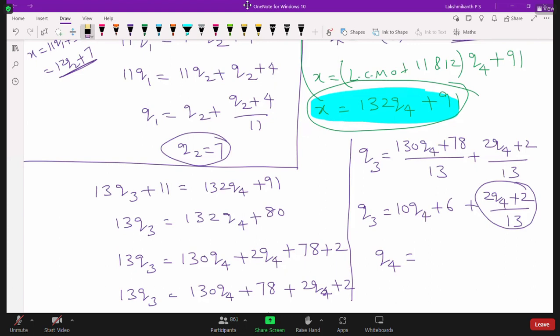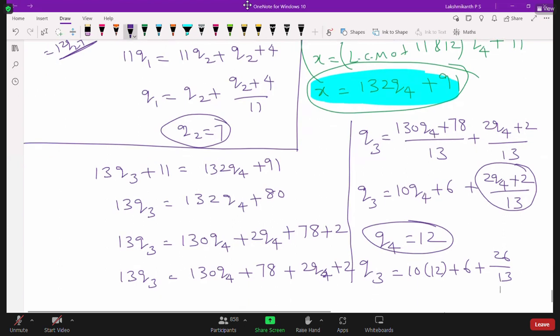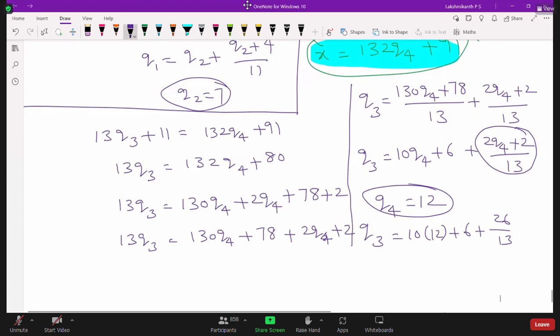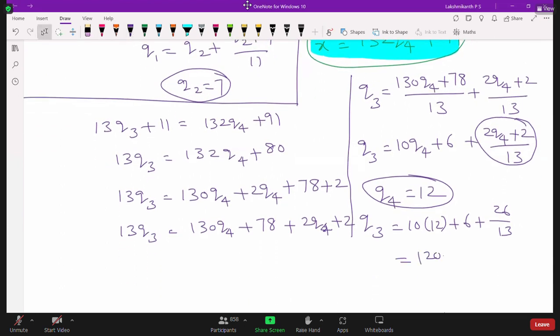13 into 2, 26 we will get, right? For what value of Q4 will we get 26? 12. 12 you substitute. Now Q3 is equal to what? Q3 is equal to 10 into 12 plus 6 plus 2 into Q4, 24 plus 2, 26 by 13. So what do you get here now? So this is 120 plus 6 plus 2. So you are going to get 128.